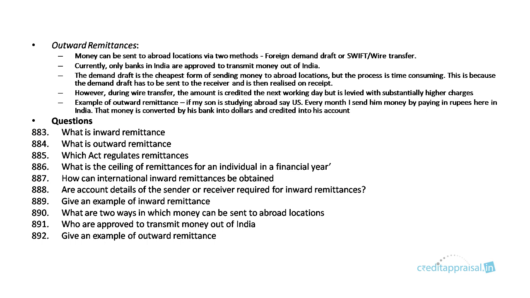Give an example of inward remittance we discussed. What are two ways in which money can be sent to abroad locations? That is a foreign demand draft and SWIFT wire transfer. Who is approved to transmit money out of India? As of now, only banks are authorized. And give an example of outward remittance, we discussed that.